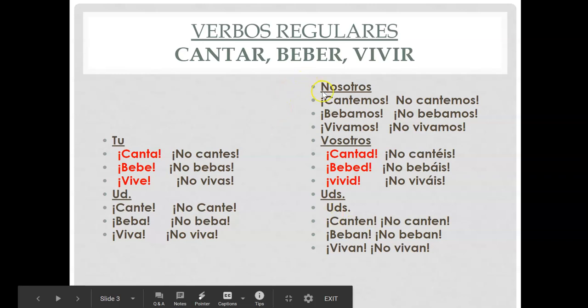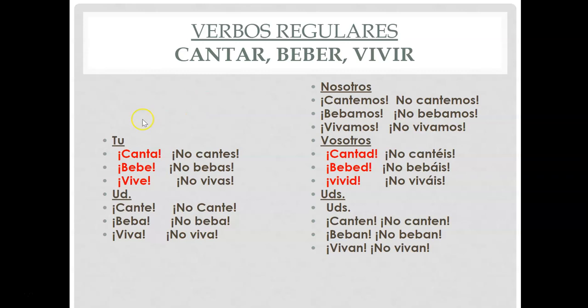So let's look at this. Here are regular commands. There's no yo here because nobody commands themselves in the I form. It's always in the you. You should eat. It's always the tú. So there is no such thing as a command in yo. But tú, there is. And usted. It's not él or ella because él and ella means you're talking about him, not to him. And here it's usted, formal, you.